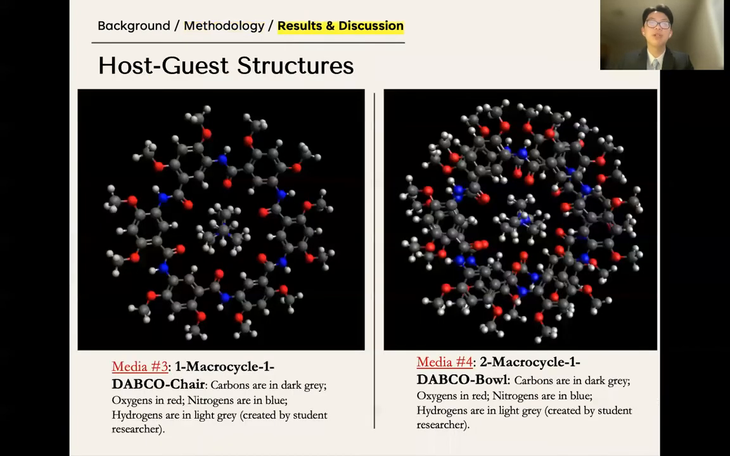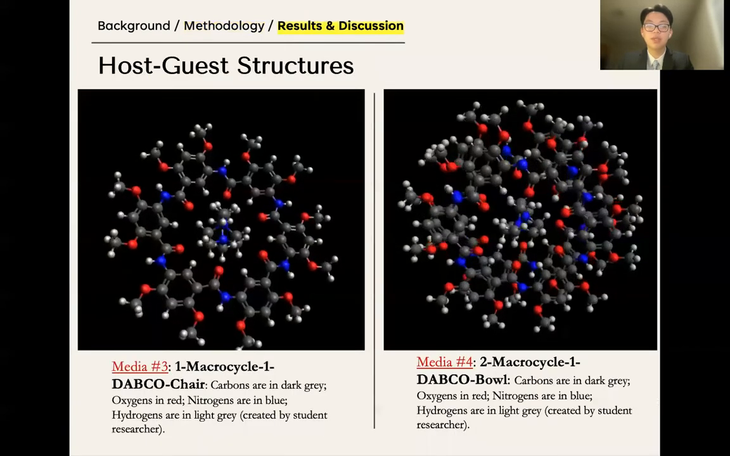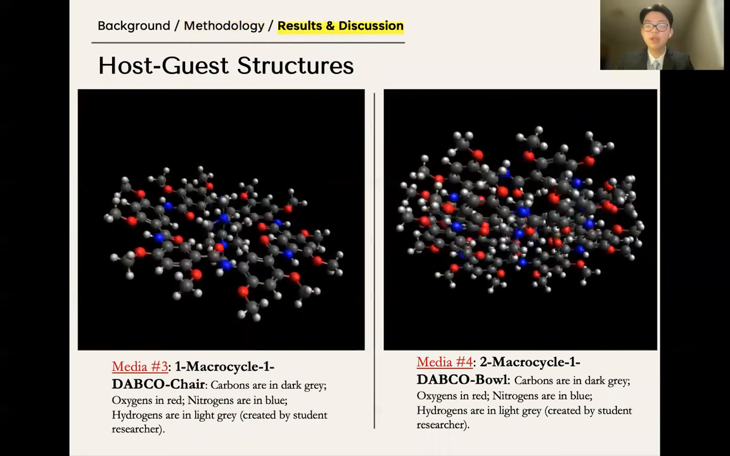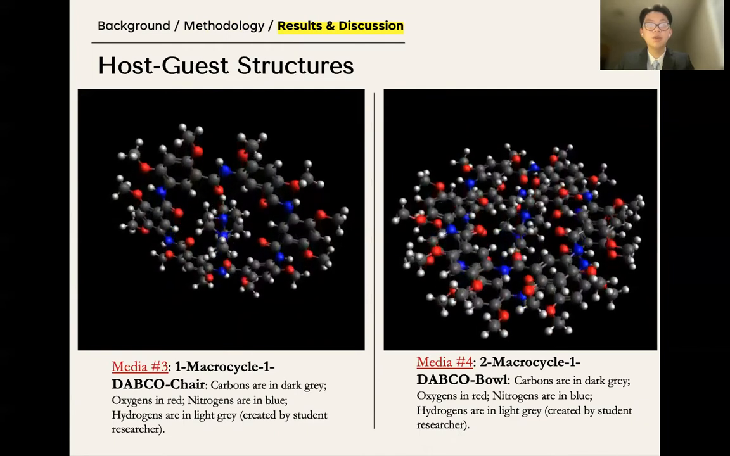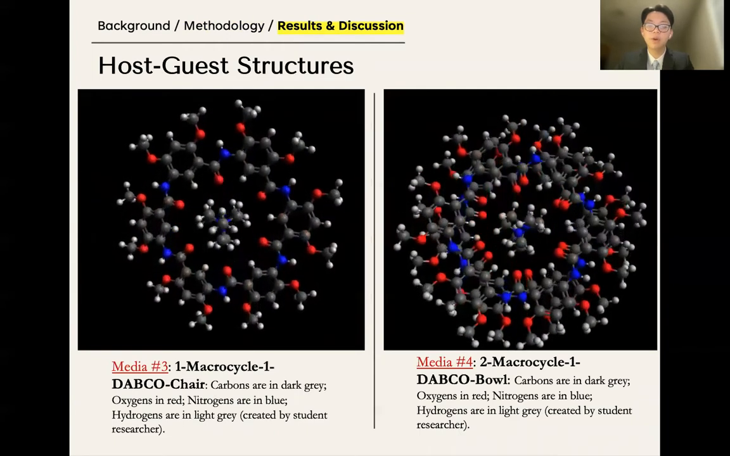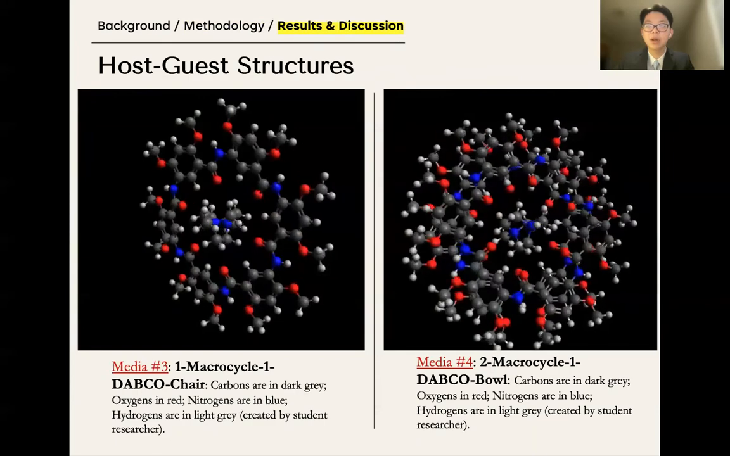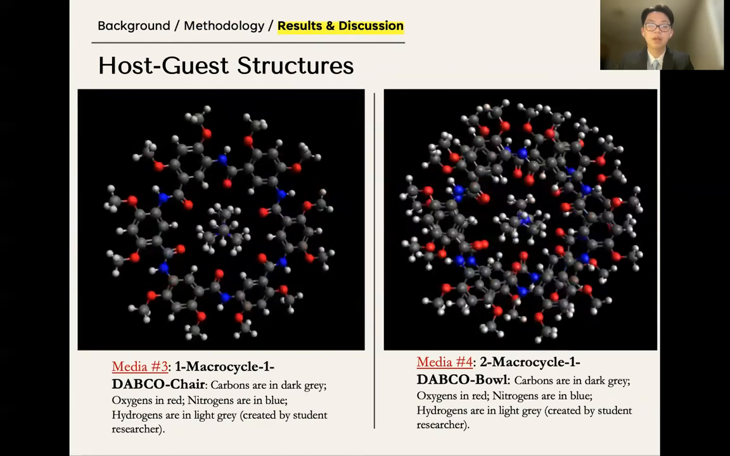Here are some example geometrically optimized final structures of the host-guest systems. Notice that the ratio of the host and the guest is not necessarily 1-to-1, as there's an example of a 2-host, 1-guest system. Also, notice the vertical placement of the guest inside the center of the outside macrocycle.